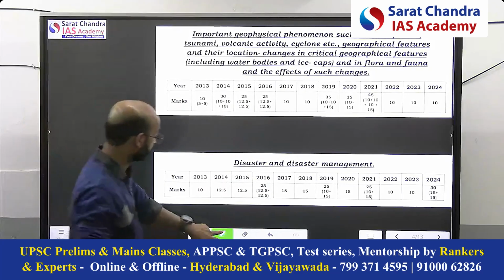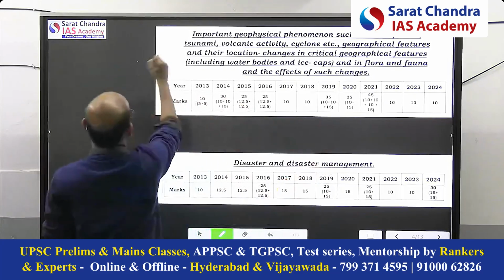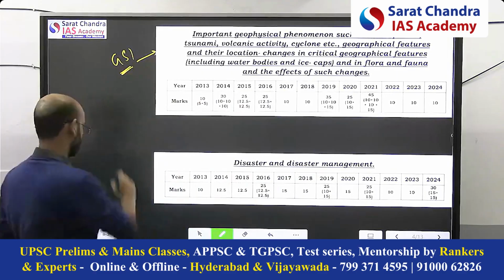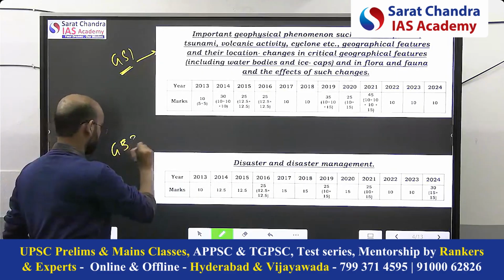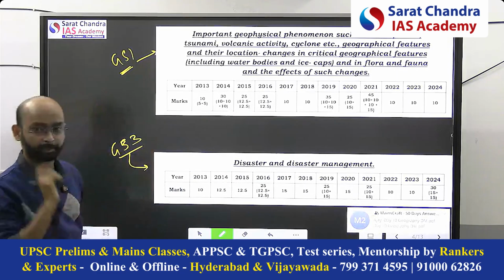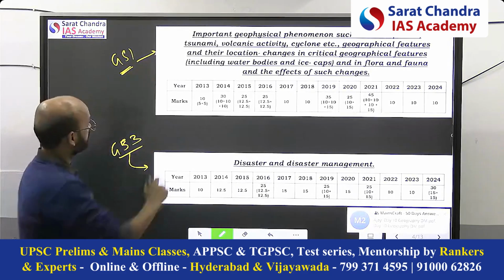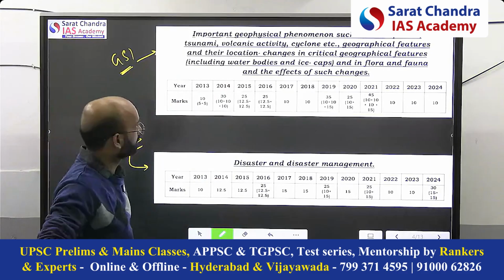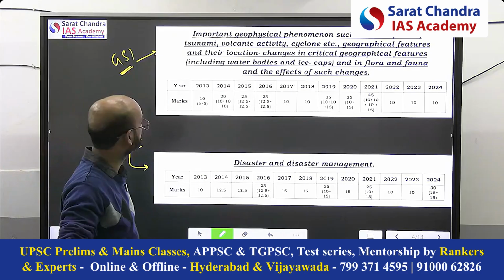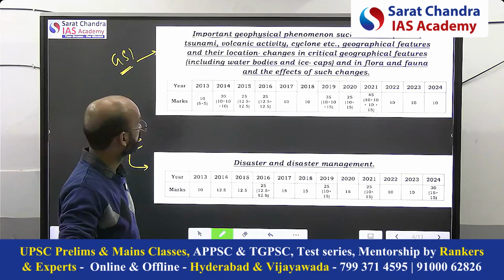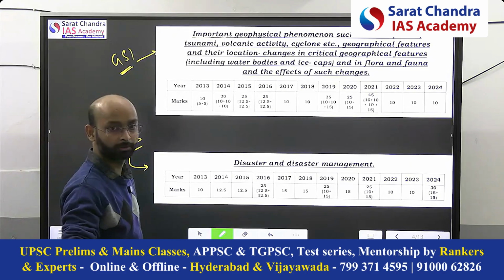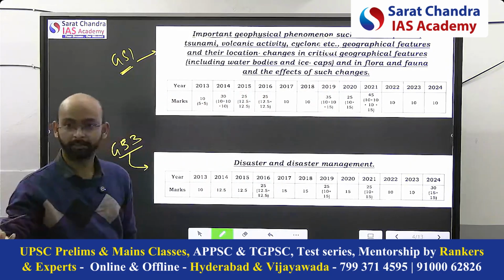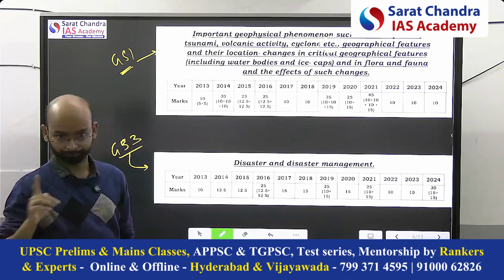And if you see the trend of the previous year questions, this is from GS-1 Geography, GS-3 Disaster Management. The words they have used: important geophysical phenomena such as earthquake, tsunami, volcanic activity, cyclone, etc. That means they can include other disasters also.